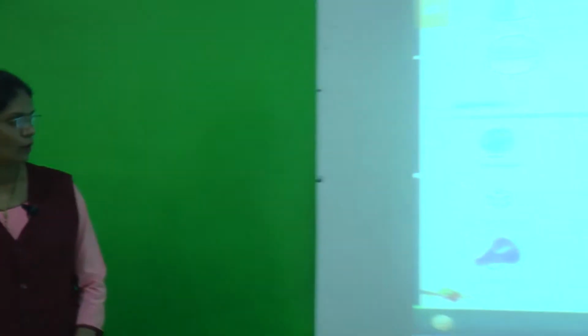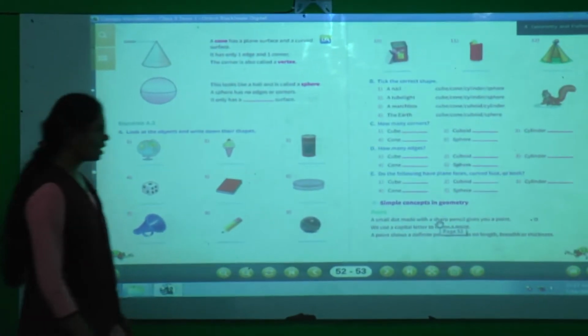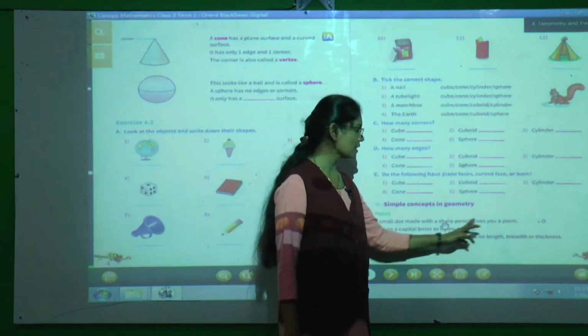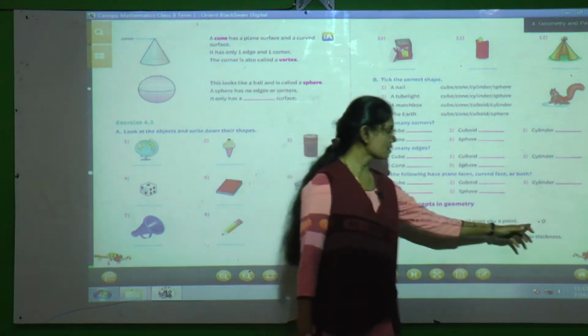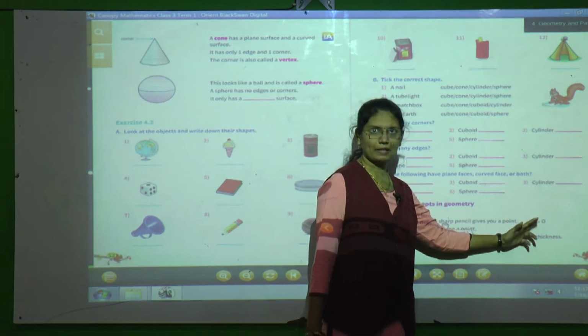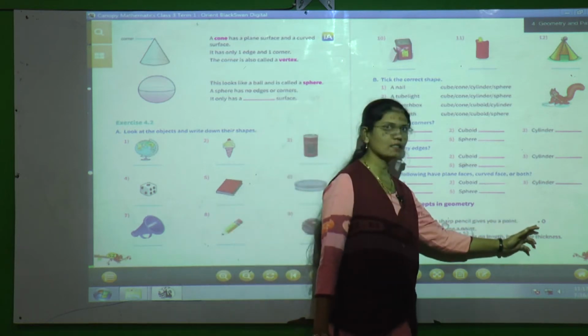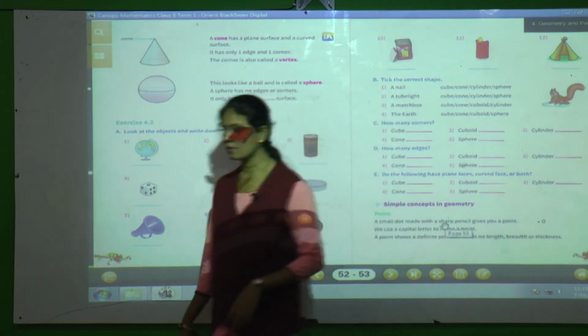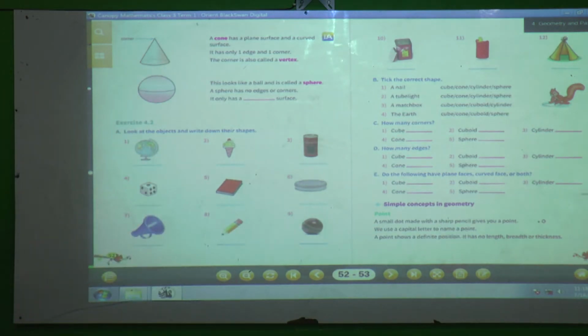Students, in our previous session, what had we learned? Yes, we had learned some simple concepts in geometry, and we will take a recap of that. Now see here, we have seen the first point. What is meant by point? A small dot made with a sharp pencil gives you a point. This is a point, and we should give the name with capital letters only. So how can we read this? Point O. In this way we can read the point.